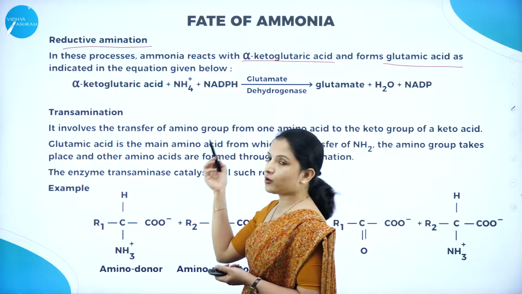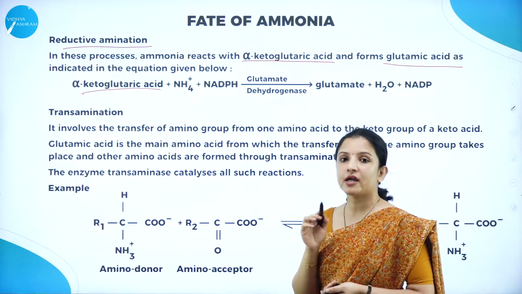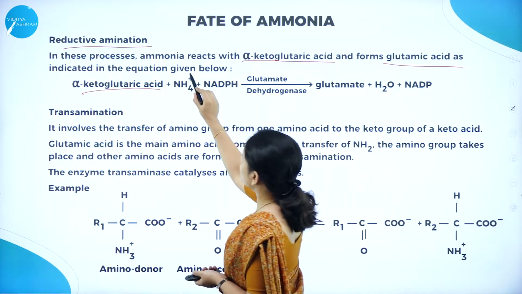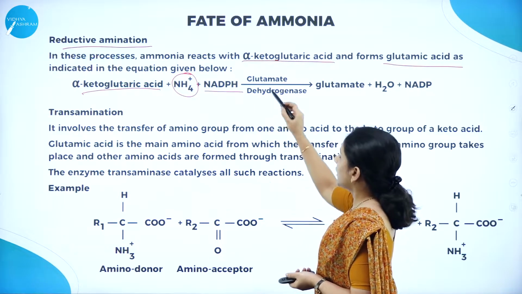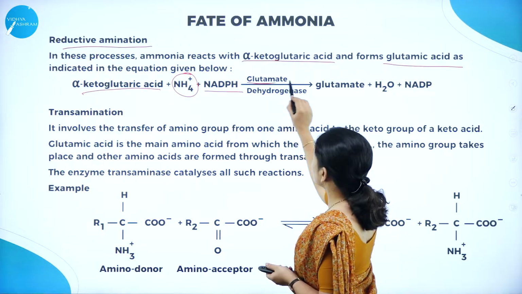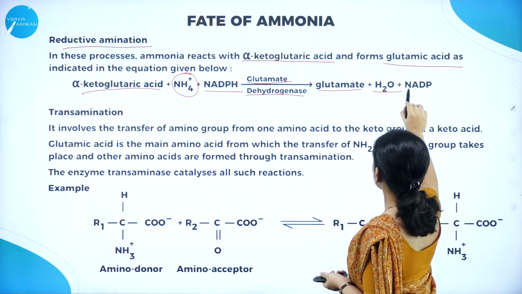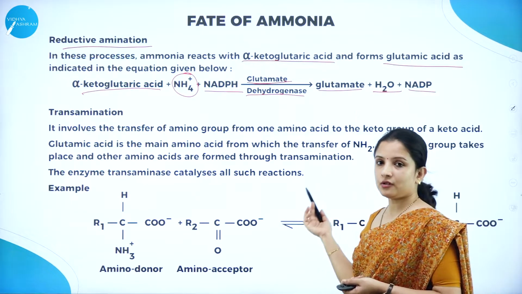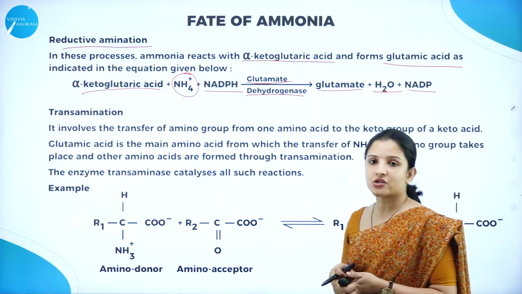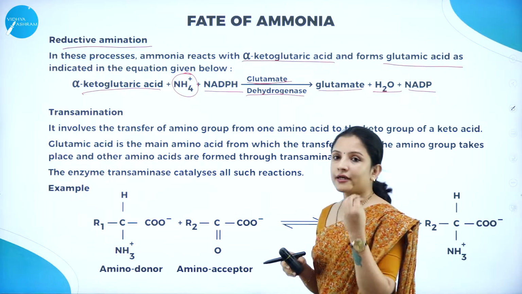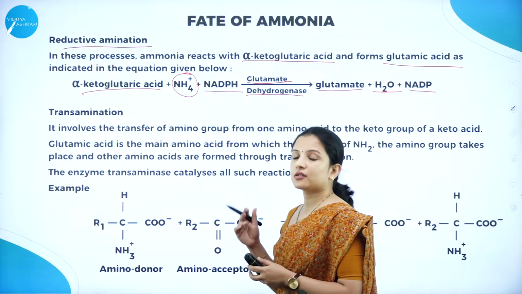So we'll see this by the equation here. Alpha ketoglutaric acid, which is an intermediate of the Krebs cycle, combines with ammonium ions in the presence of NADPH and also in the presence of the enzyme glutamate dehydrogenase to form glutamate, releasing water and NADP. So now glutamate is formed. This is the reductive amination. Ammonium ions got reduced to glutamate. So glutamate is got.